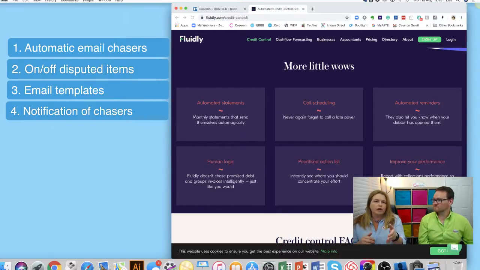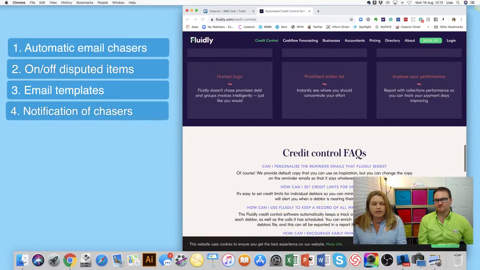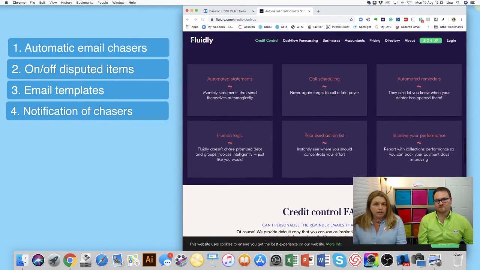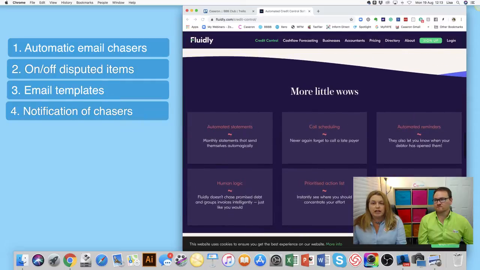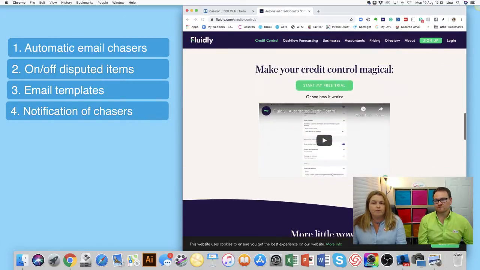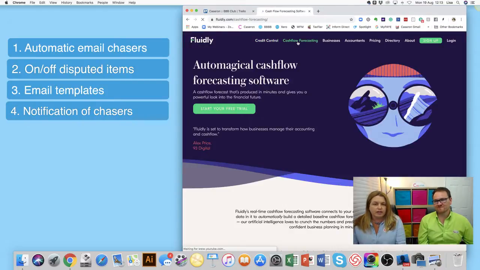So if there's a note on that particular debtor, say they're late or they've promised to pay next week, or there's a particular cash flow issue, that note will be shown on your credit control report. So that's quite clever. We like that a lot. Now, unlike almost every other credit control system that we've seen in the industry, in the marketplace, Fluidly has cash flow forecasting.